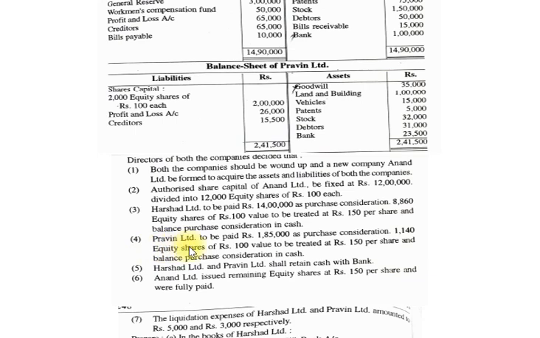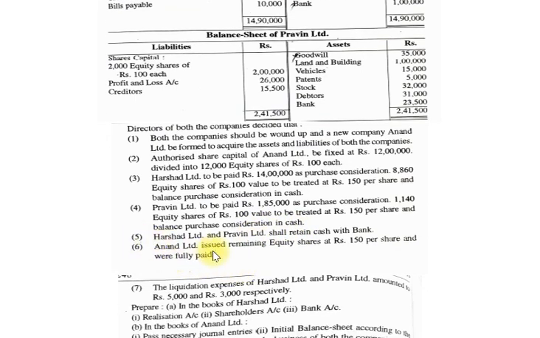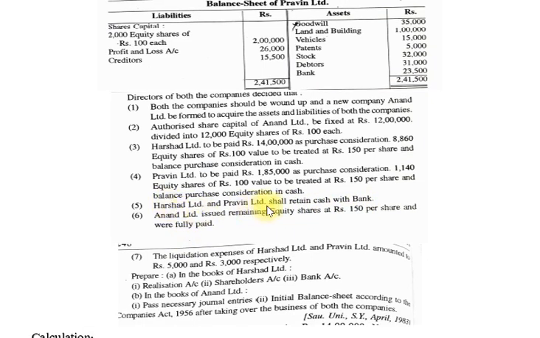Now number 4: Praveen Limited to be paid rupees 1,85,000 as purchase consideration, 1,140 equity shares of rupees 100 value to be treated at rupees 150 per share, and the balance of the purchase consideration in cash. Number 5: Harsad Limited and Praveen Limited shall retain cash with banks. It means, friends, that Harsad Limited and Praveen Limited are not surrendering their bank balance to the new company.